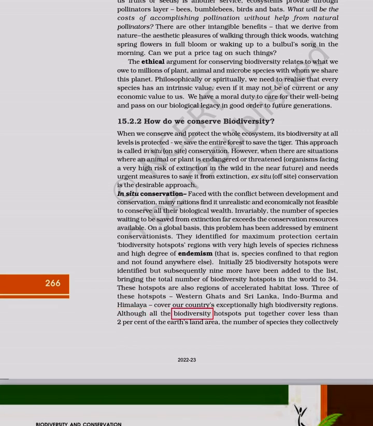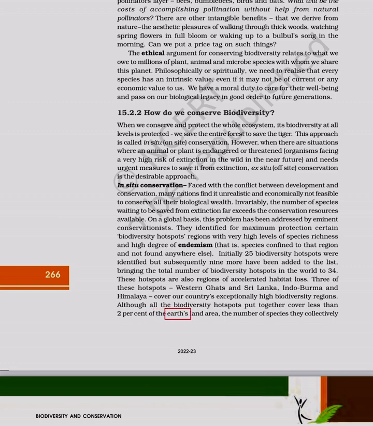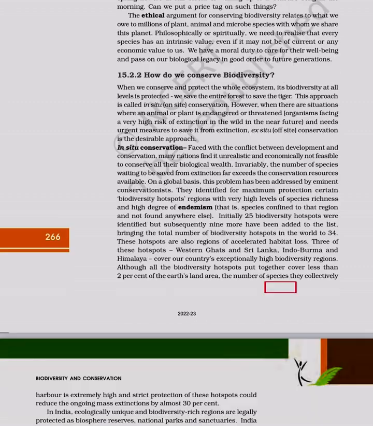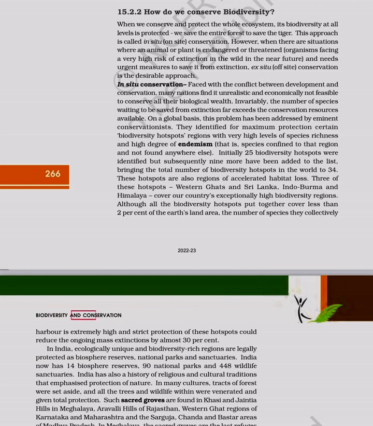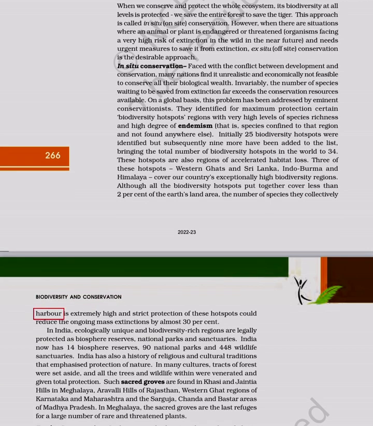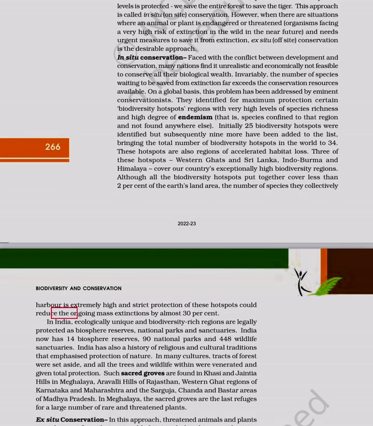Although all the biodiversity hotspots put together cover less than 2% of the Earth's land area, the number of species they collectively harbor is extremely high, and strict protection of these hotspots could reduce the ongoing mass extinctions by almost 30%.